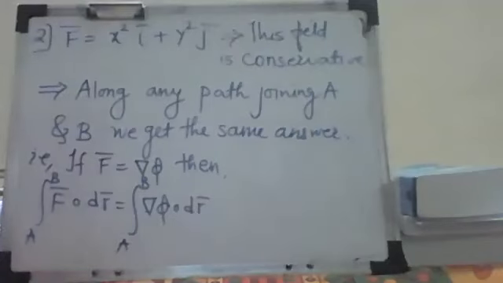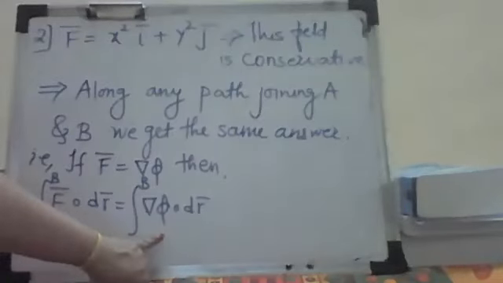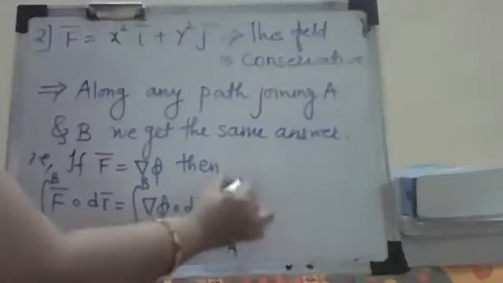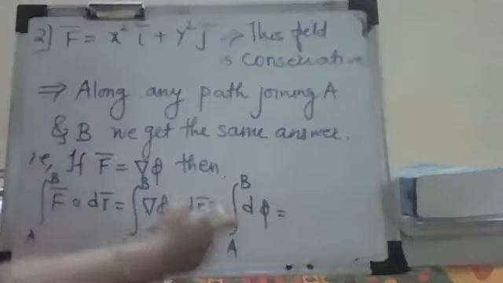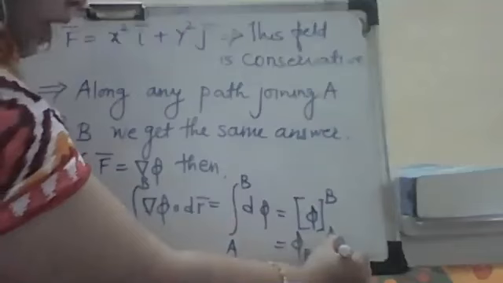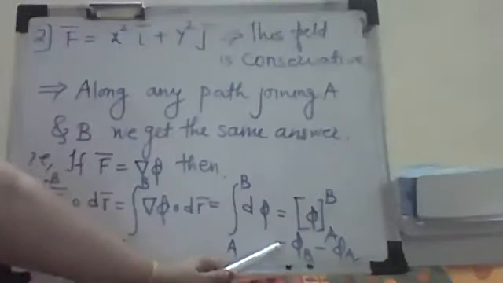Check whether the given vector field is irrotational. If it is irrotational, then find the conservative force field phi such that f bar is equal to del phi. So here we found d phi with the help of f bar dot dr bar, that is, del phi dot dr bar. So from A to B, I have this as d phi. And the integral of d phi is phi from A to B, that means phi of B minus phi of A. So it completely depends on the original function phi, which takes the value from A to B.